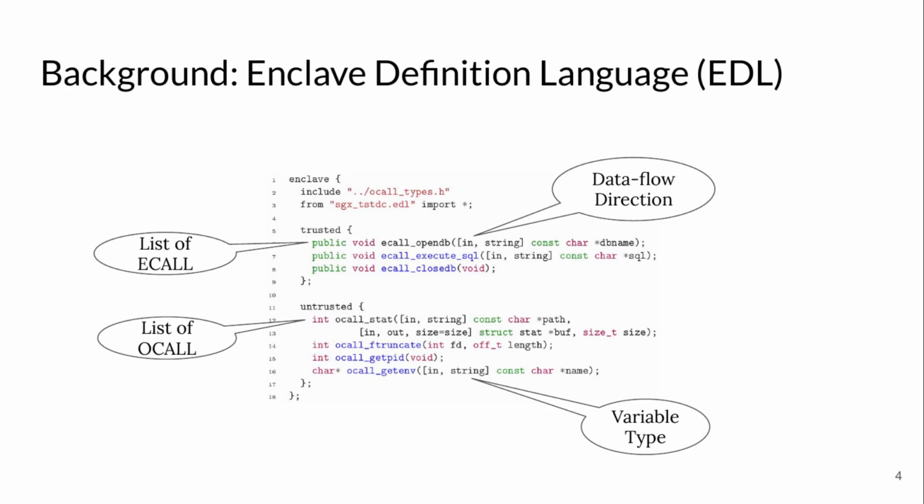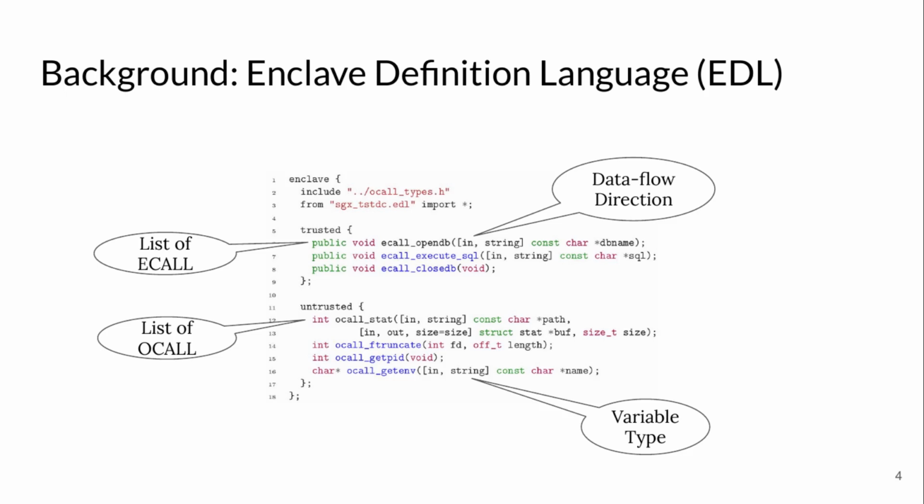The first information an automatic vulnerability detector would need to simulate the coin attacks is the API information for the target program. Fortunately, we have enclave definition language or EDL file in the SGX enclave projects. The SGX SDK uses a tool called Edger8r to automatically generate the interface based on that EDL file.